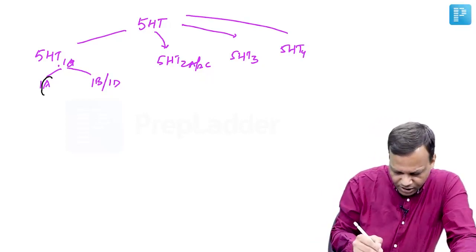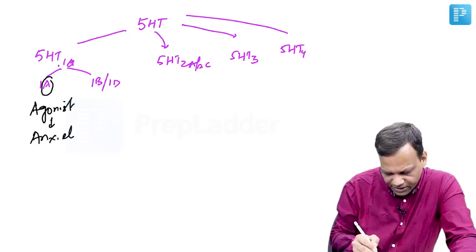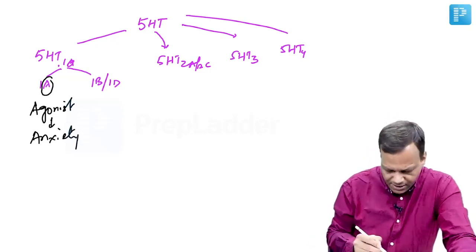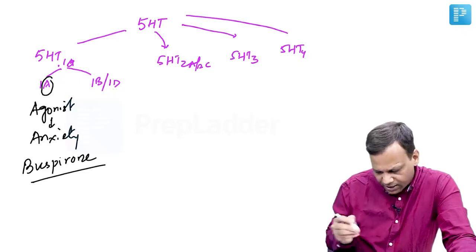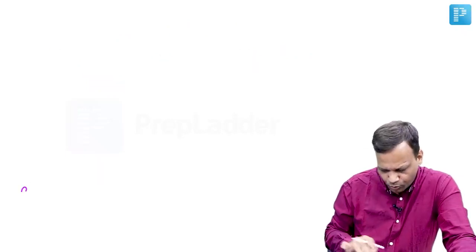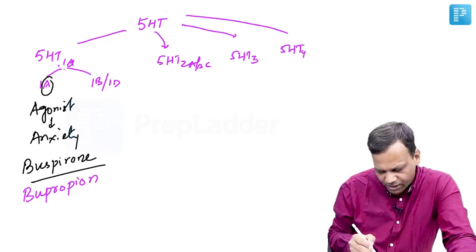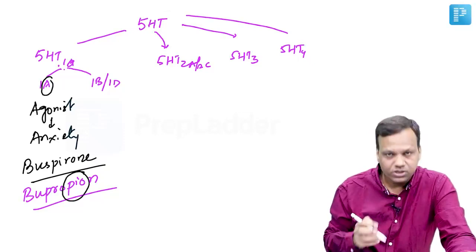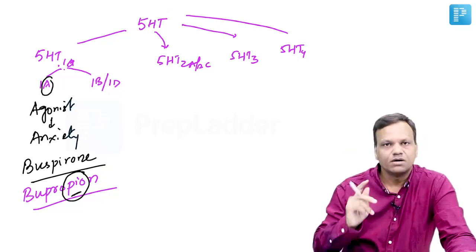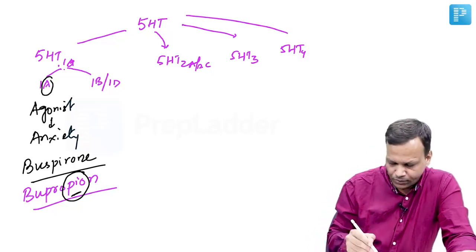Now 5-HT1A, you can remember the agonist of 5-HT1A is used to treat anxiety. So A for agonist, A for anxiety. The drug used is buspirone. Remember another drug with a very similar name, which is bupropion. It is not for anxiety, it is an anti-smoking drug. From the name you can remember PION, it is anti-smoking, whereas buspirone is anti-anxiety.